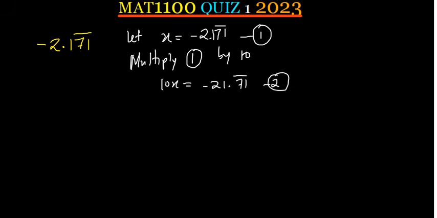And the next thing, make sure that the decimal point is after the digits which are repeating. So because we have got two digits which are repeating, multiply equation 2 by 100. So 10x times 100 to be 1000x. Negative 21.71 by 100, that will be negative 2171.